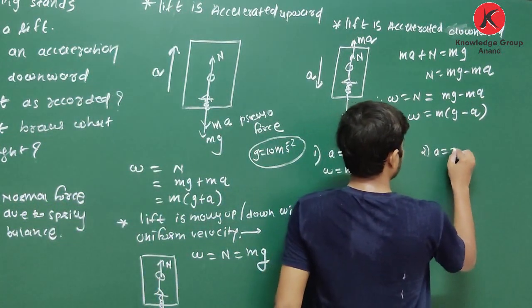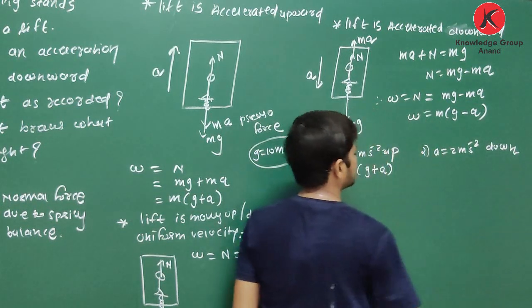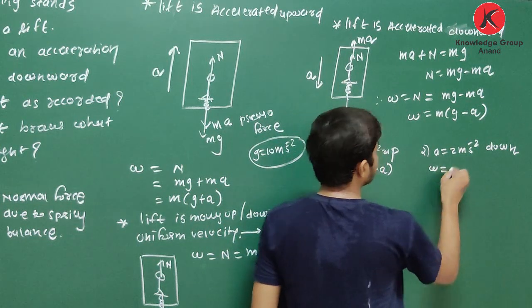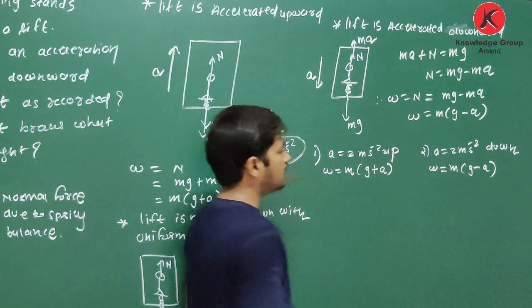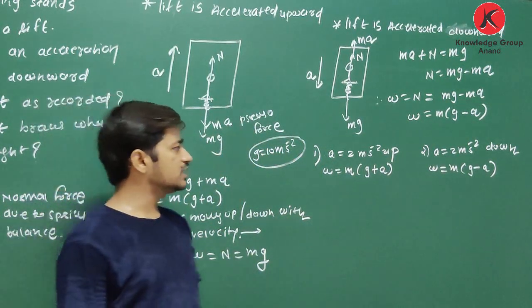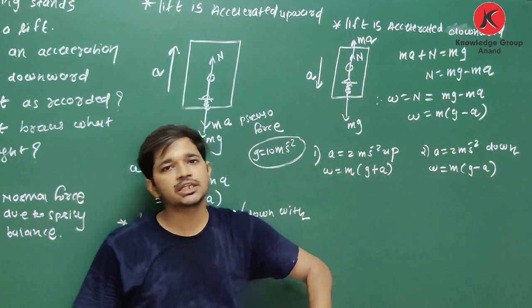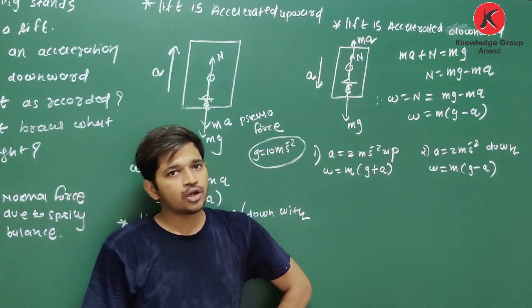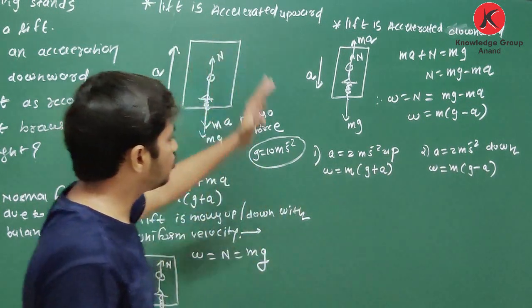When the same acceleration of 2 meter per second square is in the downward direction, then we know the equation: W is equal to m(g minus a). Again, m is 60, g is given, a is given. Calculate these two answers and write your answer in the comment box. Clear? Now we will make some conclusion of this theory.